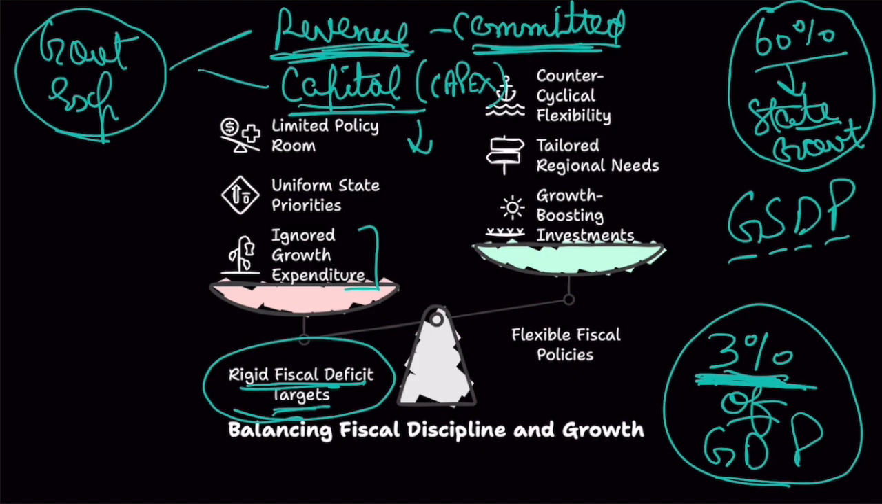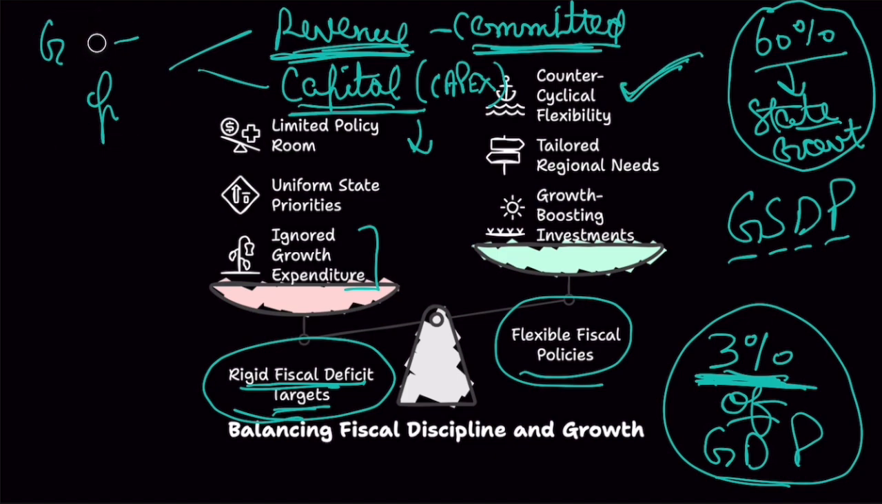Now, what are the advantages of flexible fiscal policies? Very simple: counter-cyclical flexibility. Now, what is counter-cyclical? Hear me out carefully.